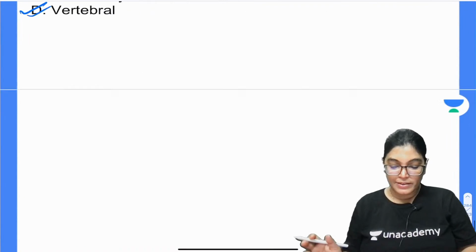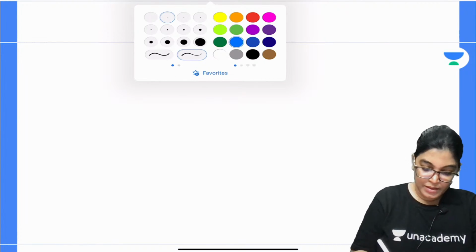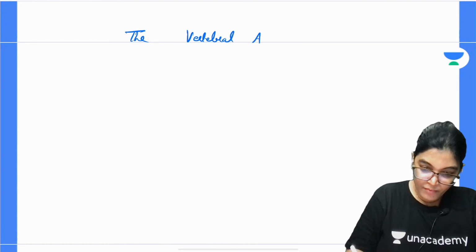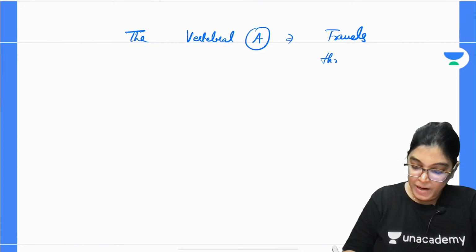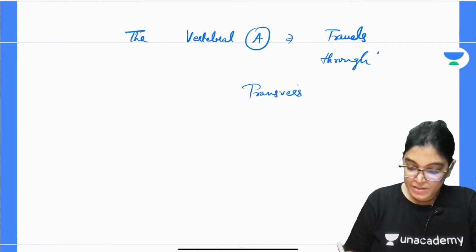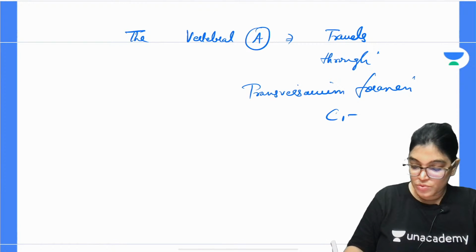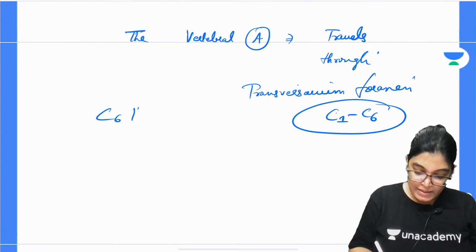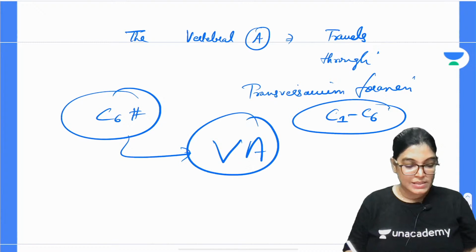Now we move on to the incorrect options. As we know, the second part of the vertebral artery travels through the foramen transversarium of the C1 to C6 cervical vertebrae. So if the C6 cervical vertebra is fractured or injured, the vertebral artery will be involved. So in this case the correct answer is the vertebral artery.